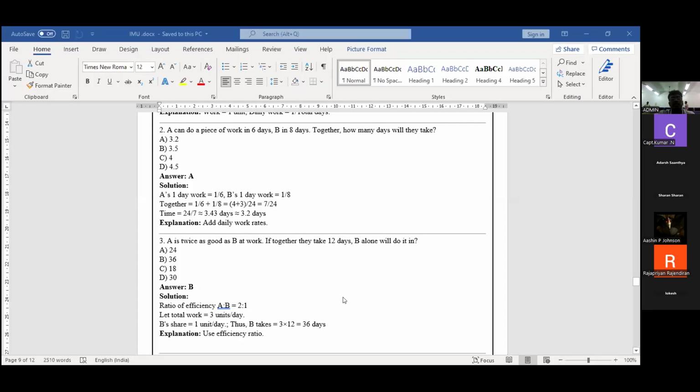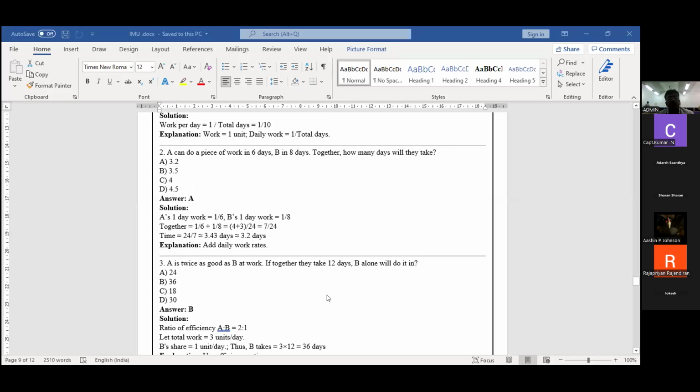Next is the third most important and beautiful sum. A is twice as good as B. If together they take 12 days, B alone will do it in how many days? Again, I'm going to repeat. A is twice as good as B. In this, A and B both are working, and one is compared to another. B alone will do it in how many days?